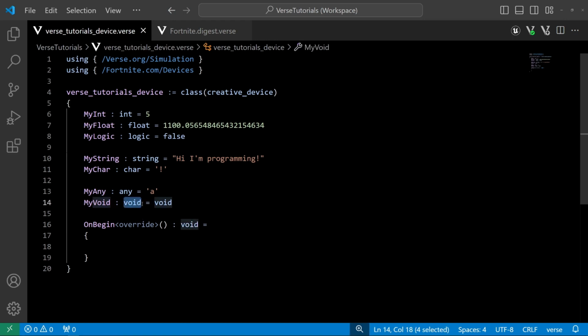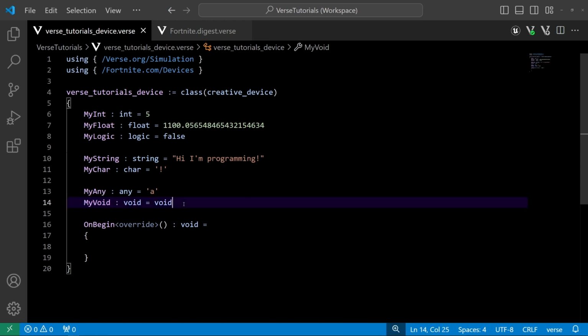But void just means nothing. You would never write it in this context. I don't believe there's a single reason that you would ever make an object that was a type of void. Void is usually only used to denote that a function is not returning anything. But those are the common types in Verse.